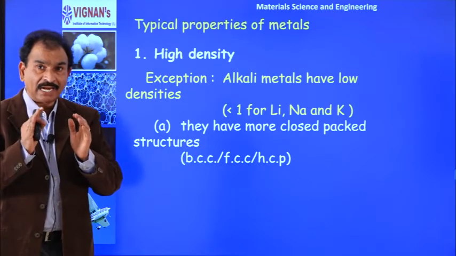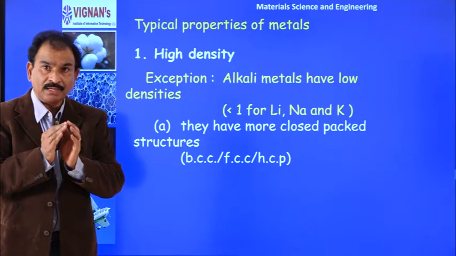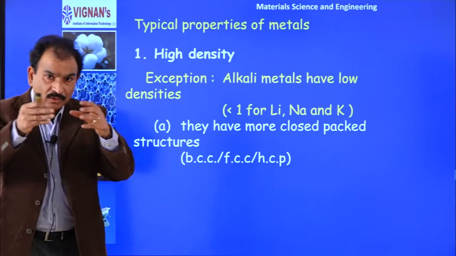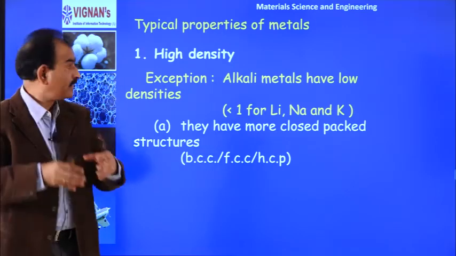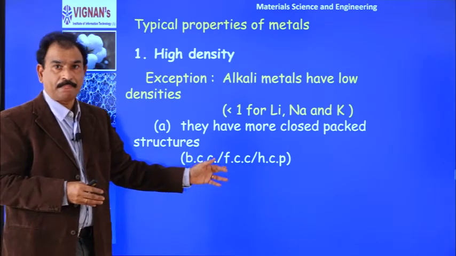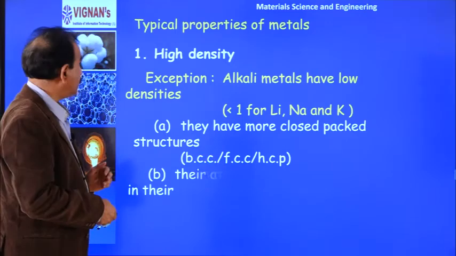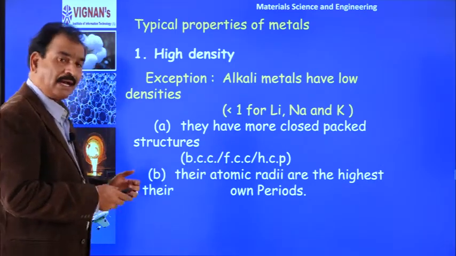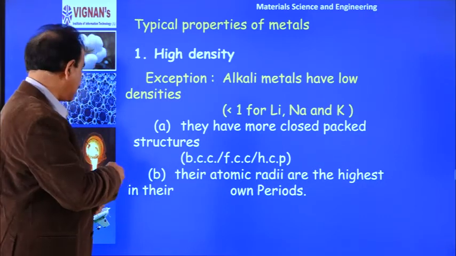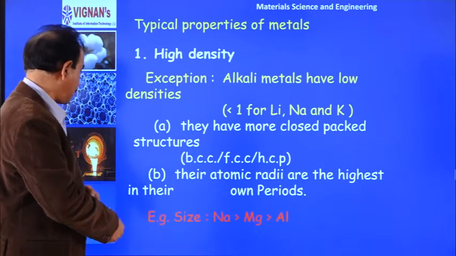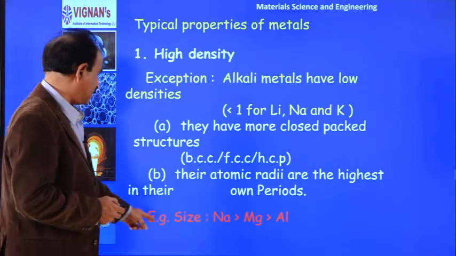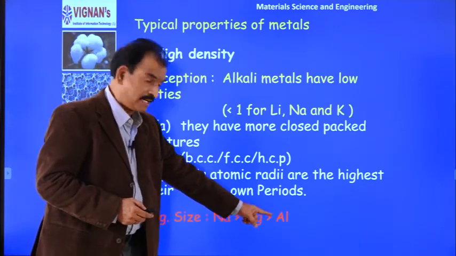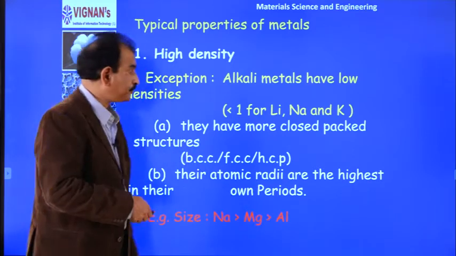The number of atoms per unit volume is more. That means atoms are very closely arranged. That is why the densities are high, right. Similarly, the atomic radius is also higher. So if we see size, sodium atom is smaller than magnesium atom, which is smaller than aluminum atom, right.